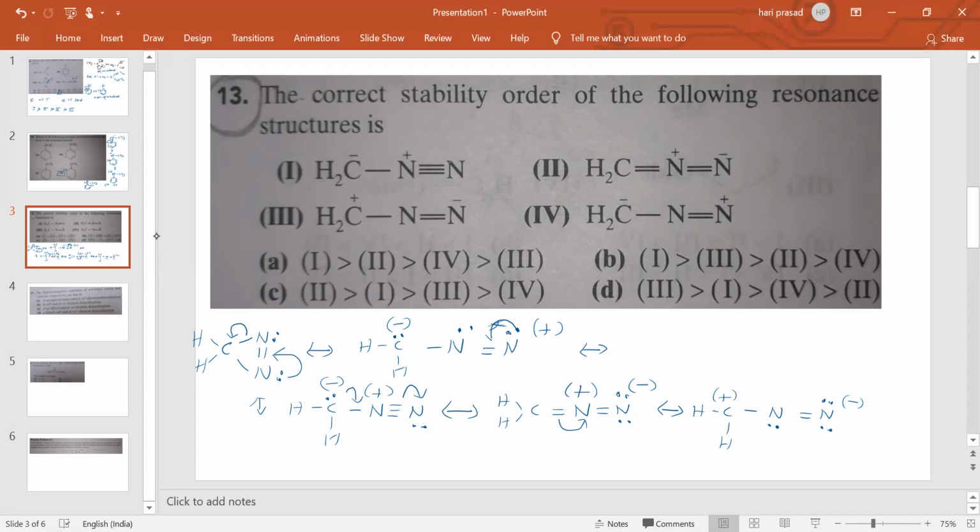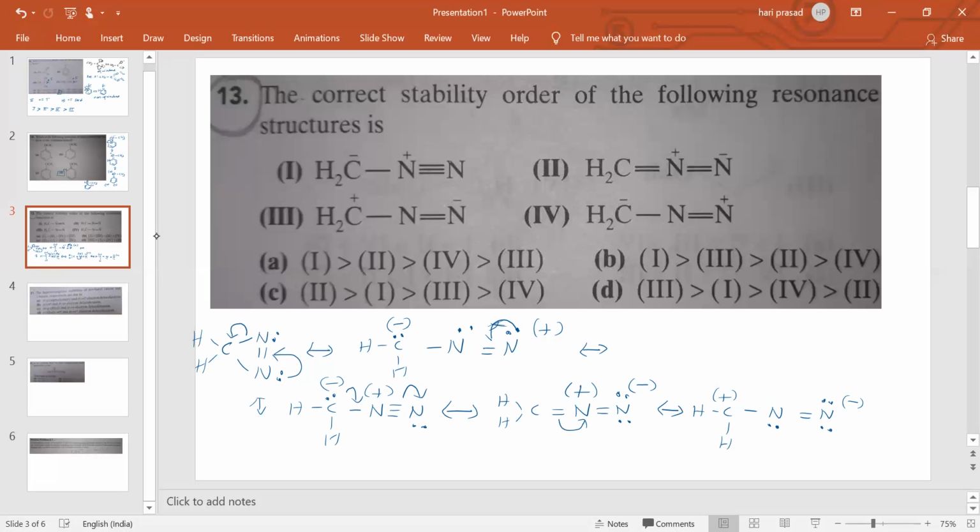Next resonance structure: how to give it? Here this pi bond will shift. If we shift this pi bond here, we will get it like this.